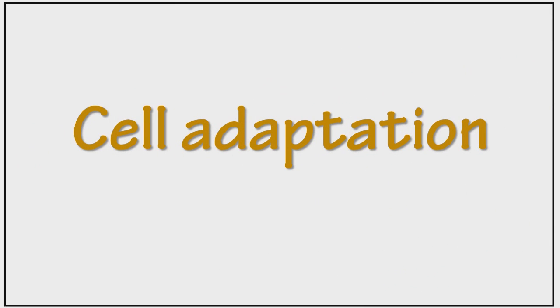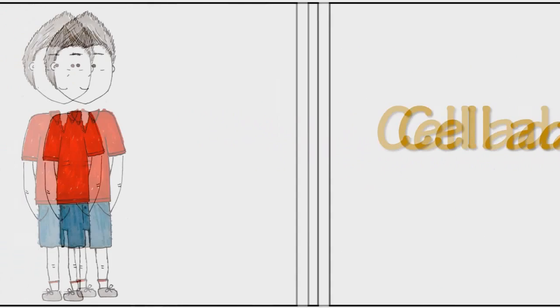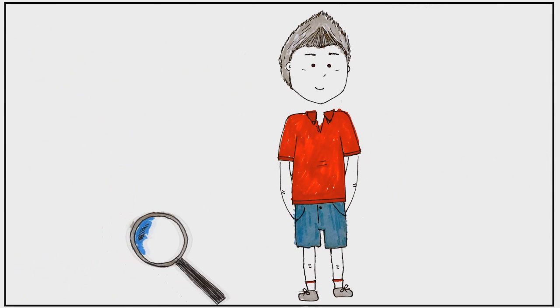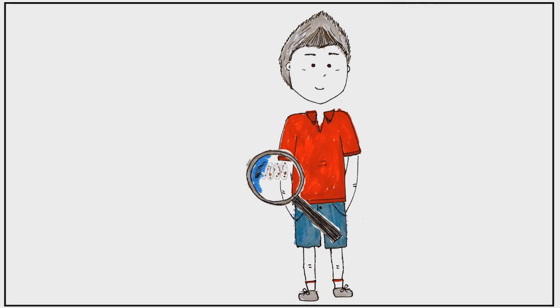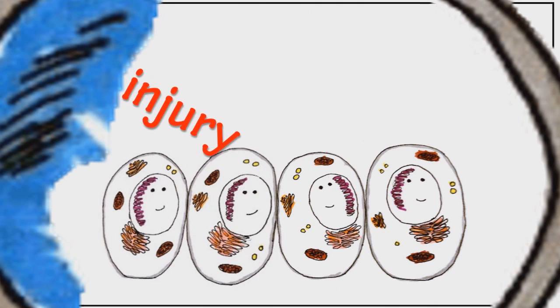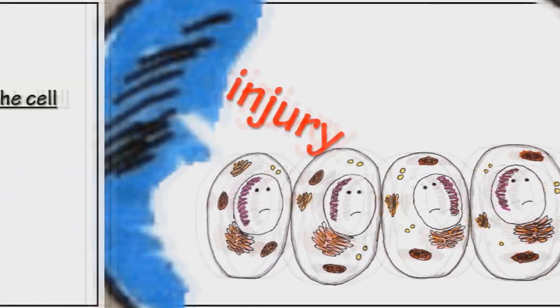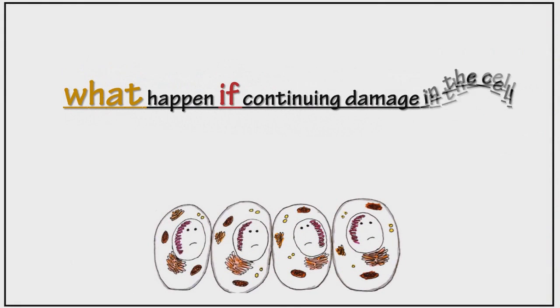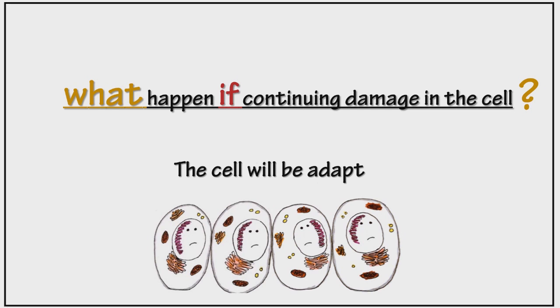Cell adaptation. If we see a close-up view of any healthy body, we will see happy normal cells, maintaining their steady state. But if the cell is injured, that steady state will change. What happens if we continue damaging the cell? The cell will adapt. What is the adaptation?